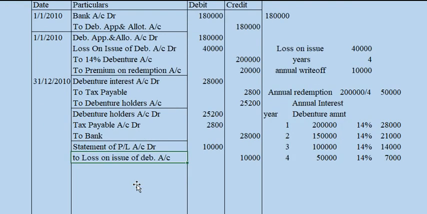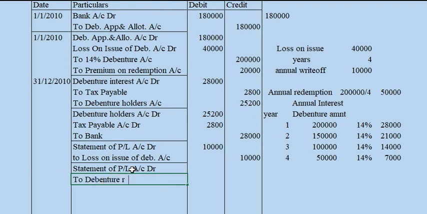The next case, redemption. Each and every year 50,000 is to be redeemed, and it should be out of profit. That means the debenture redemption reserve is to be created. So the next case, statement of profit or loss account ledger to debenture redemption reserve, amount 50,000.